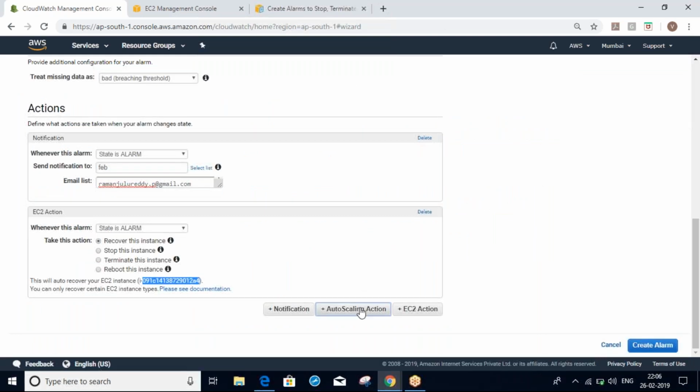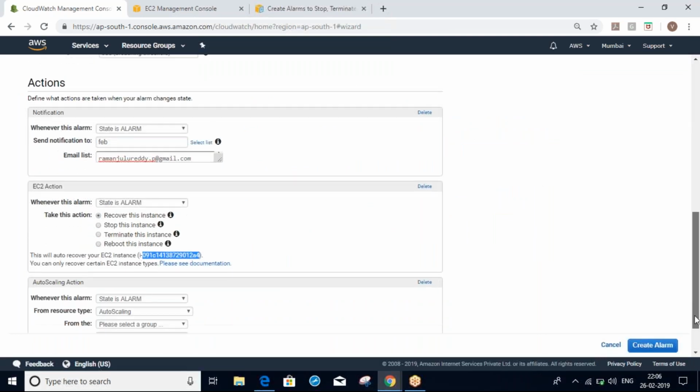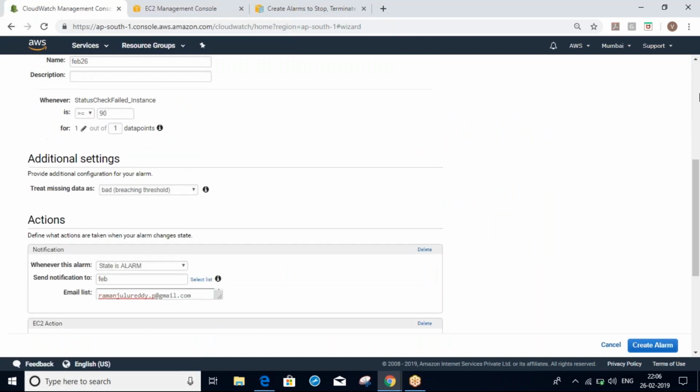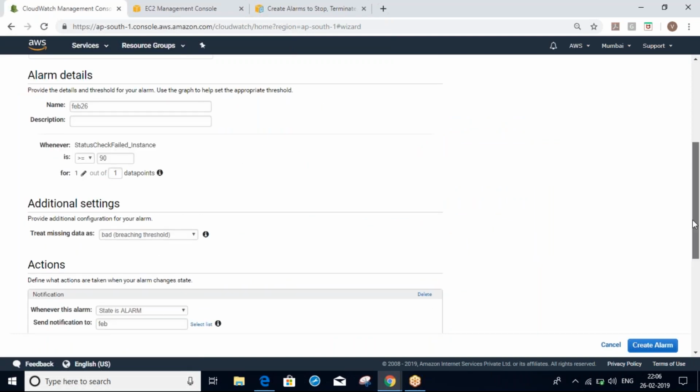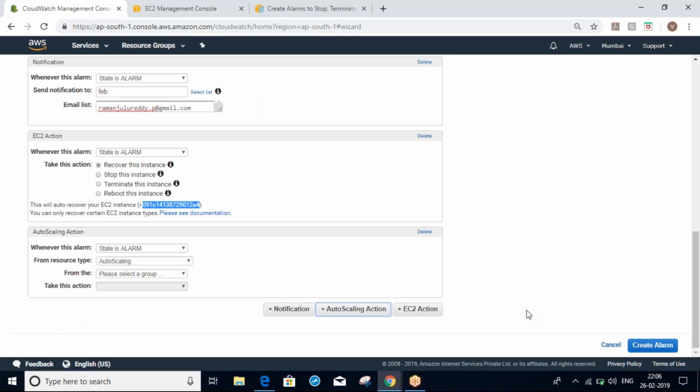Here you can see auto scale, same thing. For example, if this server is in your auto scale group. In my case, it is not in an auto scale group, so I'm not getting any options here.